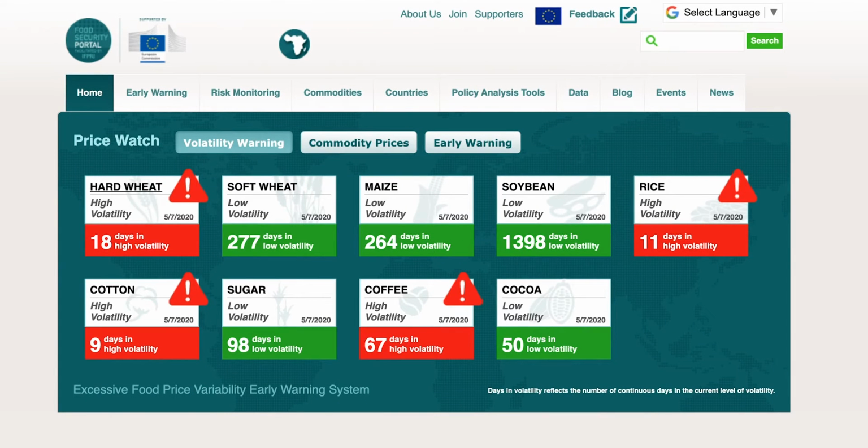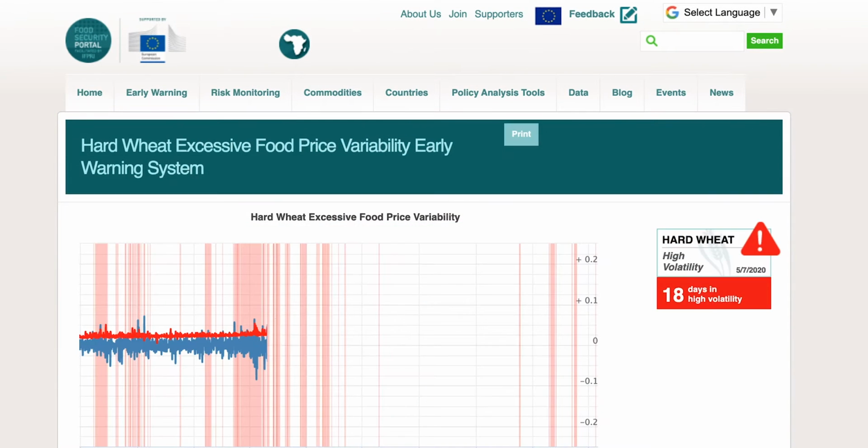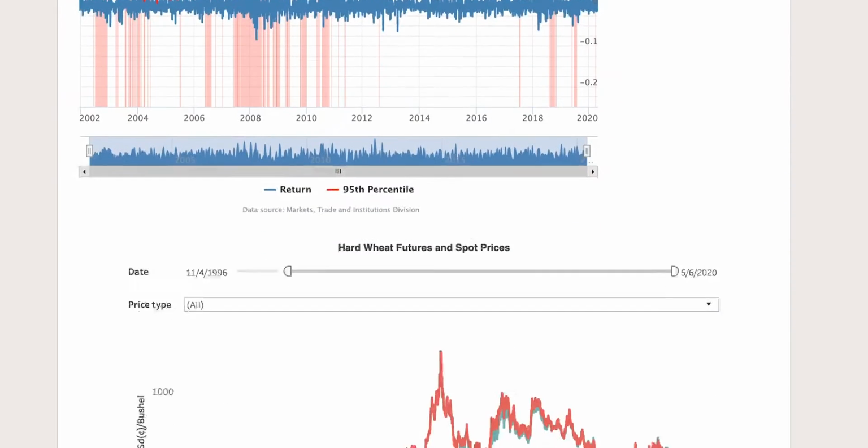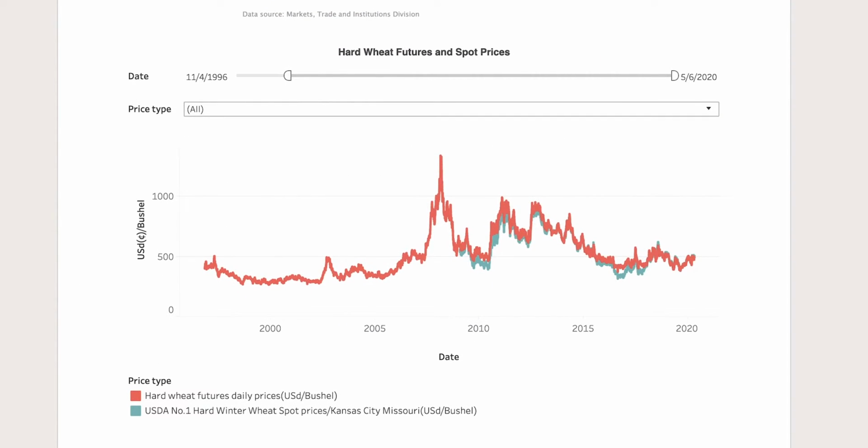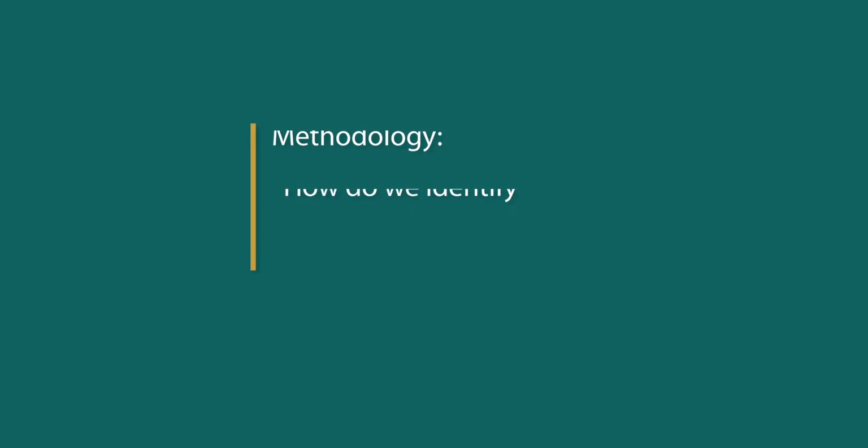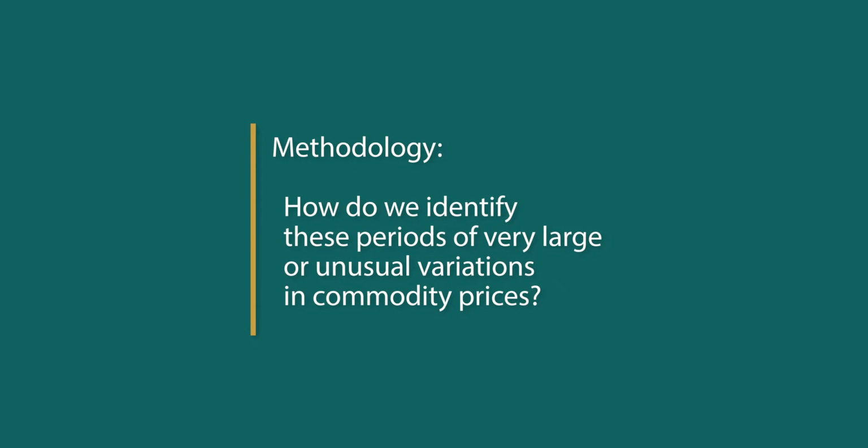The excessive food price variability early warning system is a tool that identifies periods of unusual variations or fluctuations in commodity prices. We update the system on a daily basis to identify days that are within periods of high, moderate, or low price variation. How do we identify these periods of very large or unusual variations in commodity prices?